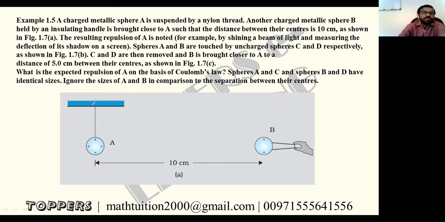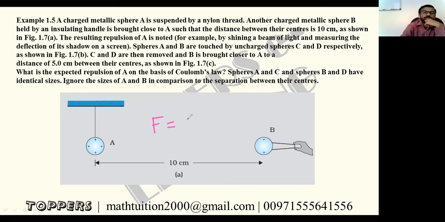This sphere is suspended using nylon thread, right? Fine. And 10 centimeter away, we bring another sphere with the same positive charge, but it is held by an insulator because the charge is not flowing to the earth. And here there will be a force of repulsion, right? Force of repulsion will be there.